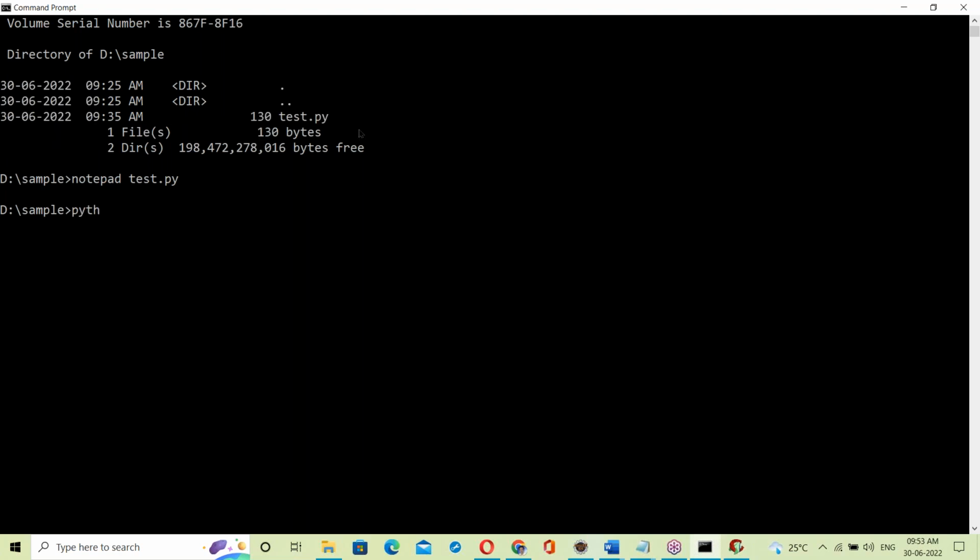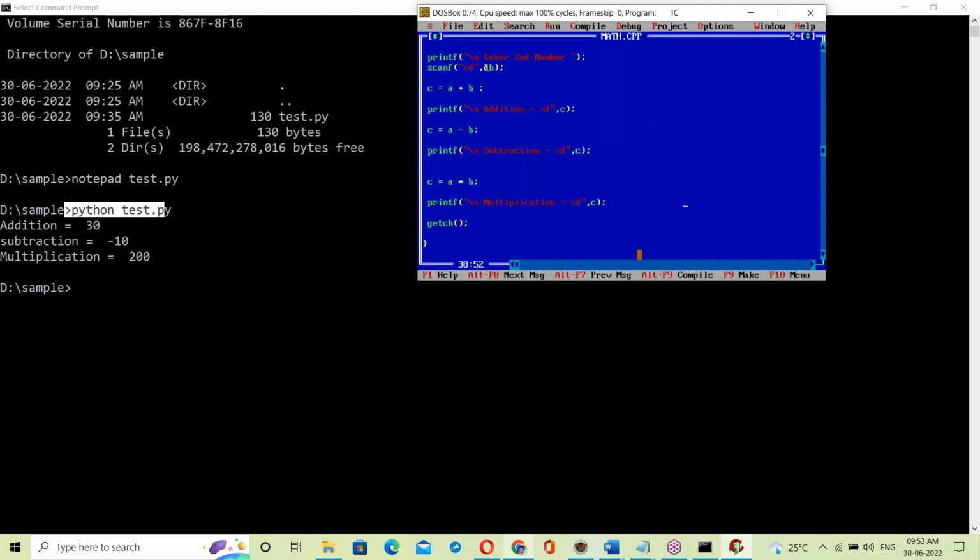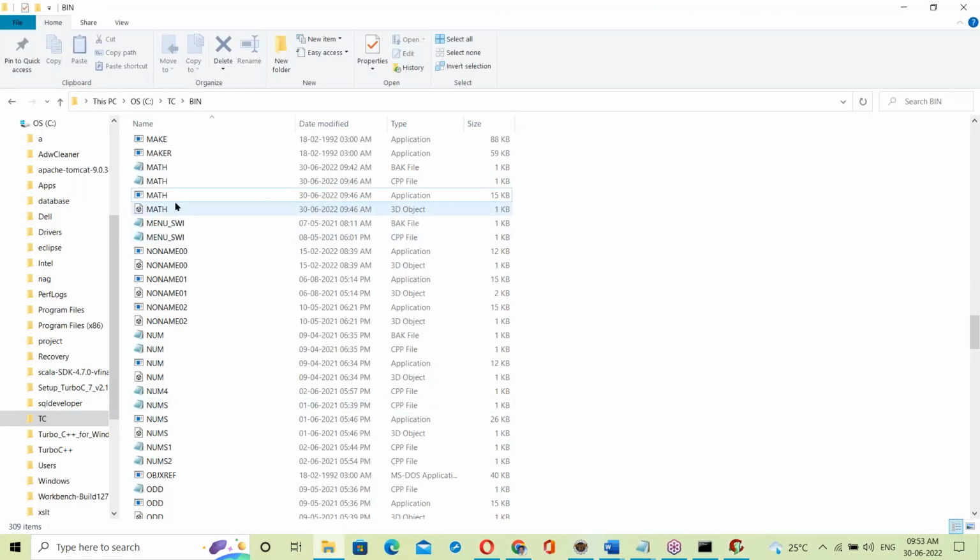The source code runs directly. But in the case of C programming, what happened here? One exe file was created. The result is an exe file, and that exe file is executed. So this is the main difference. That's real time.